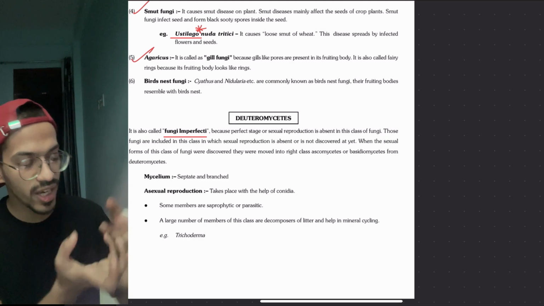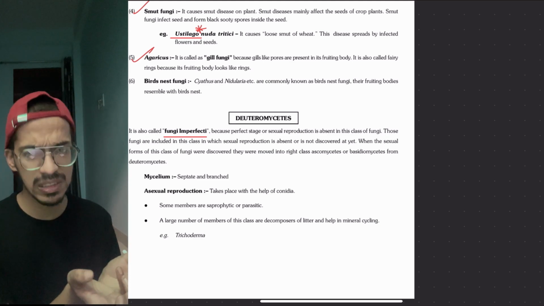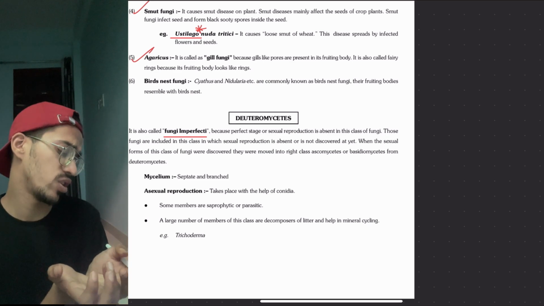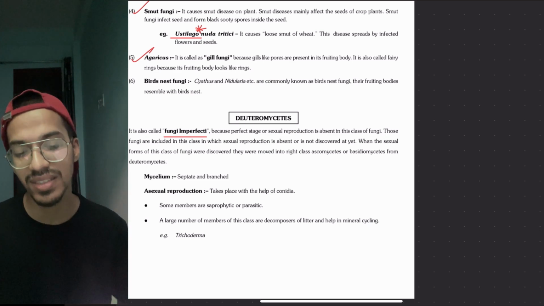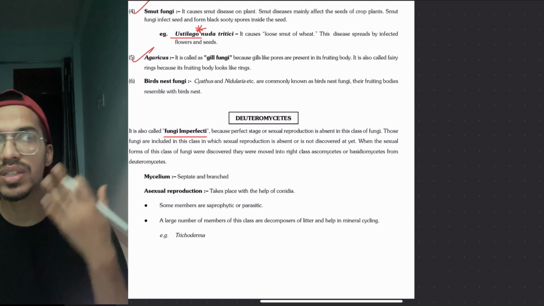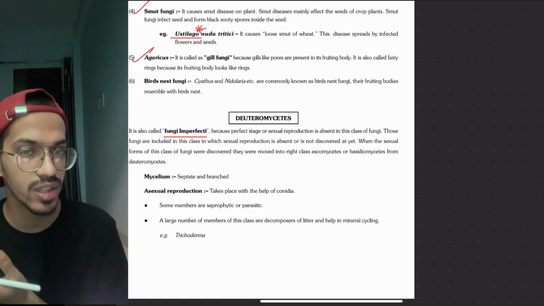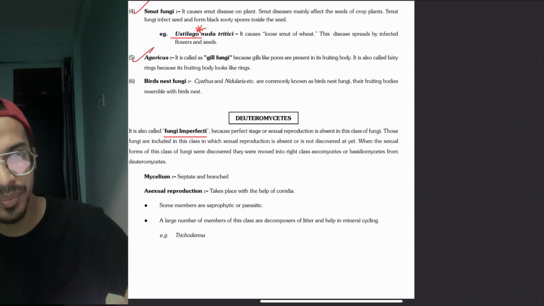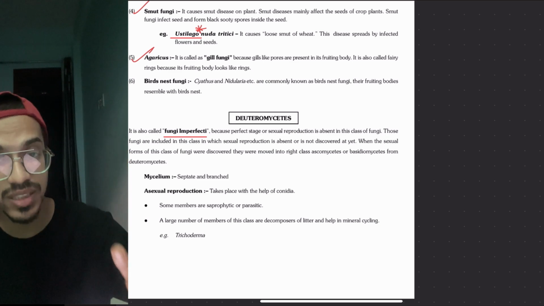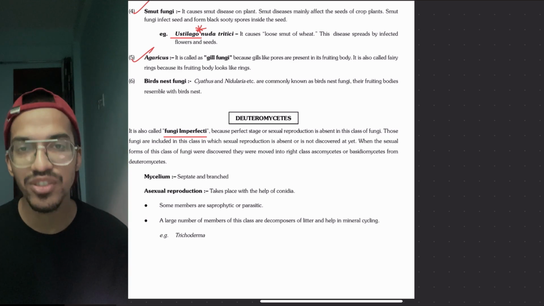So if any fungi comes and we are not able to see what kind of sexual reproduction they are doing, we don't know. Let's put it in Deuteromycetes. Later on, when we are able to discover what kind of sexual reproduction they do, we put it either into the Basidiomycetes or into the Ascomycetes.